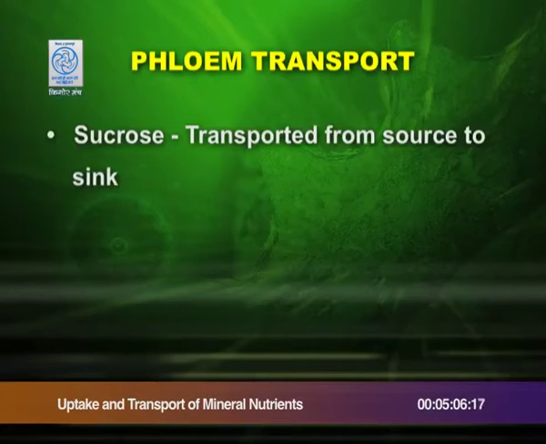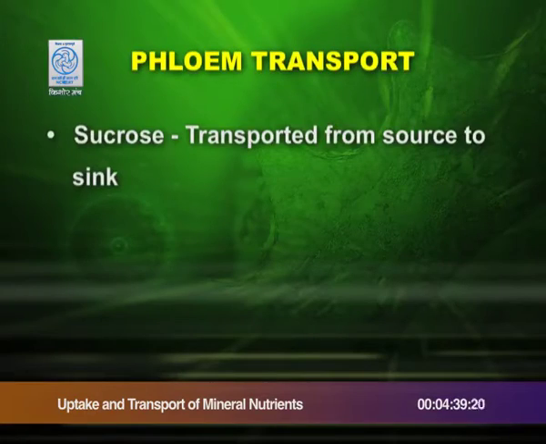In plants, the food is transported through phloem. The food is prepared in the plant in the form of sucrose. This sucrose is transported from source to sink. Now, what is the source? The source is the leaves where the plant synthesizes food, and the sink is the storage organs where the food is used. The most important form of food prepared in the plant is sucrose, which is transported from source